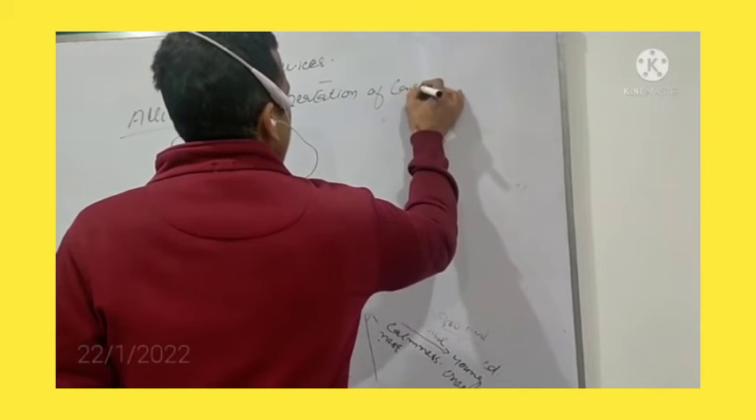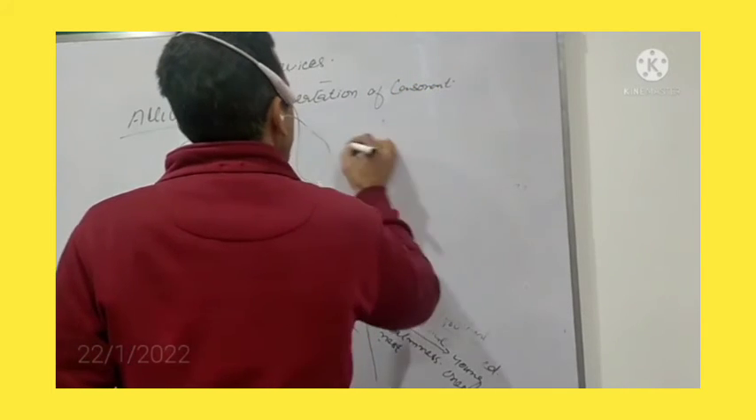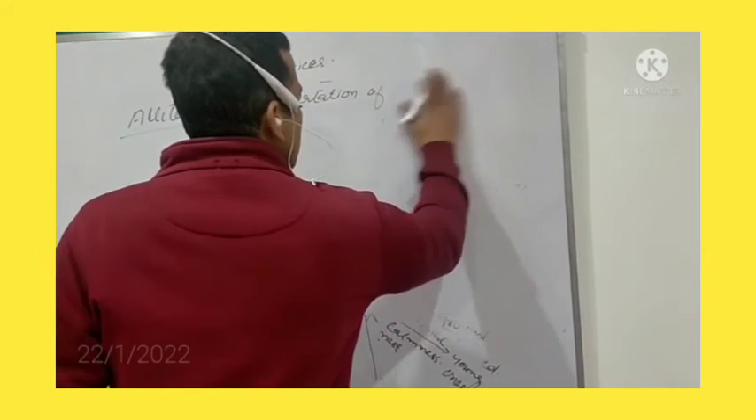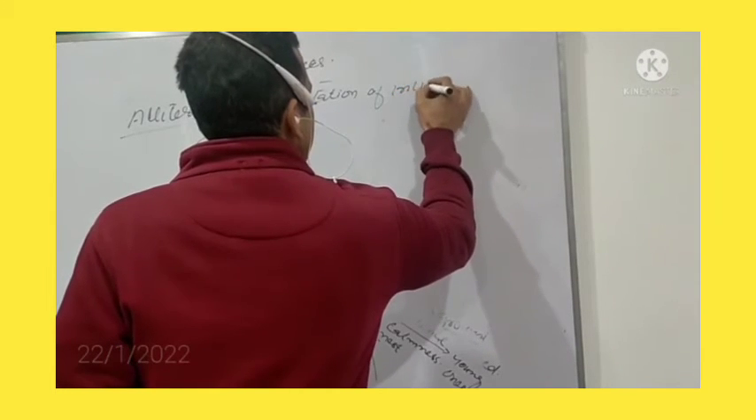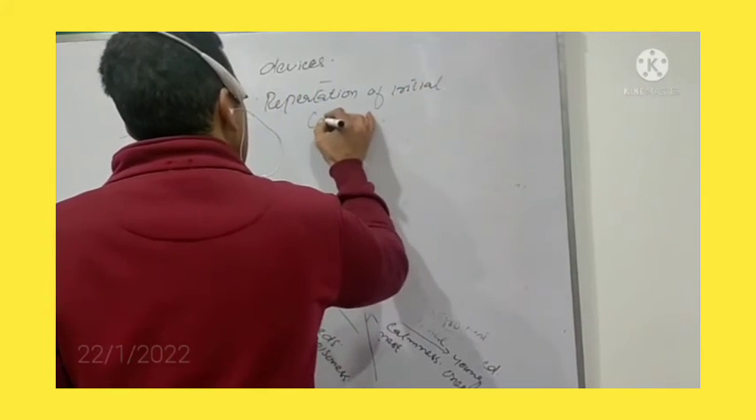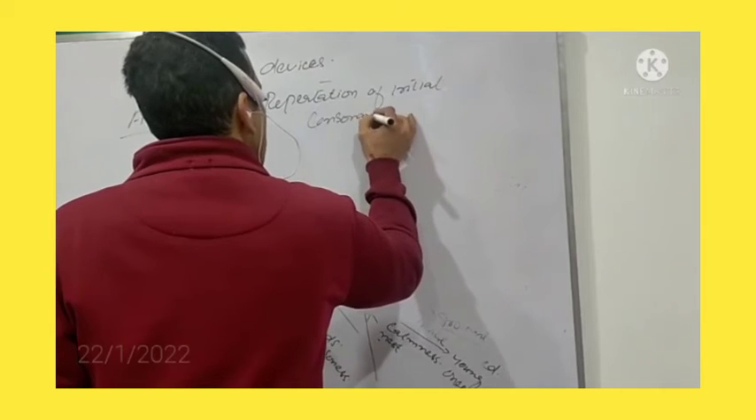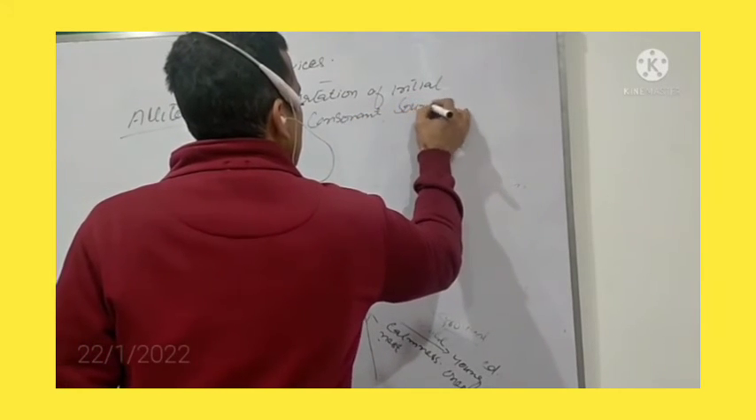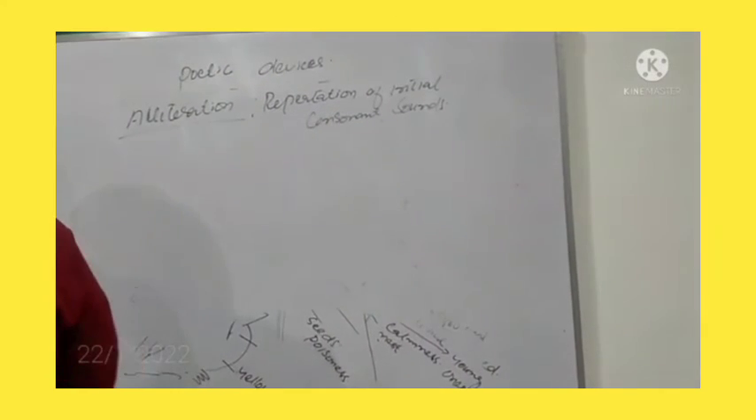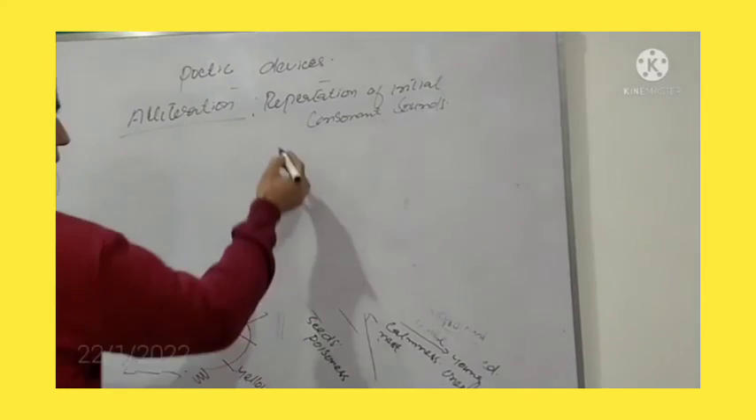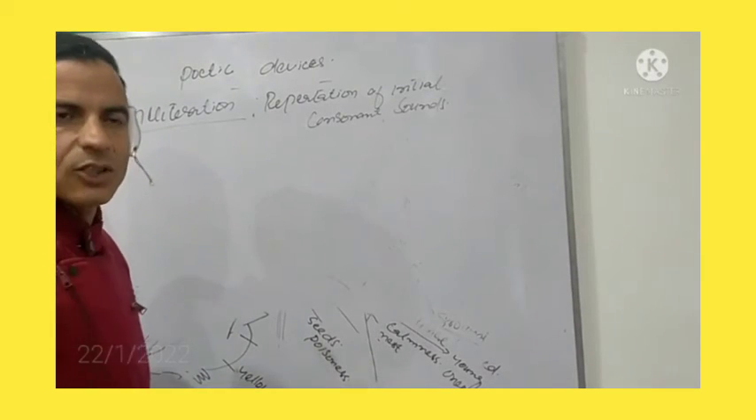consonant sounds. Repetition of initial consonant sounds. Alliteration simply means repetition of initial consonant sounds. Initial consonant sounds means the initial letters of a word.